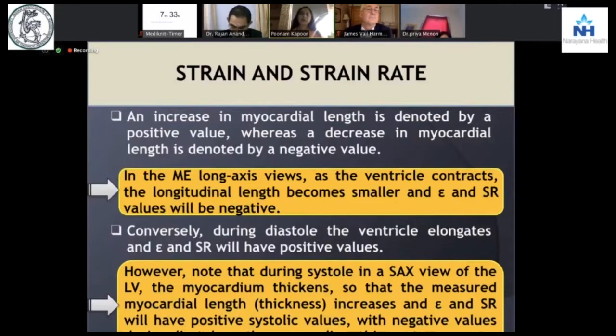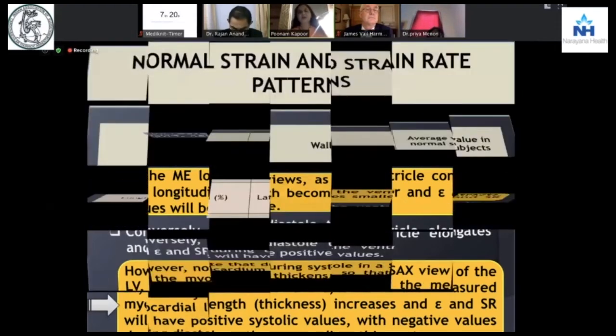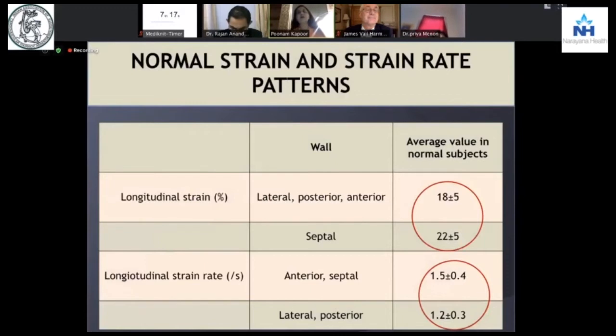But you must remember that it is in systole, in a short axis view, that the myocardium thickens, so that the mean thickness increases and will give positive systolic values and negative during diastole as the myocardium thins out. So these are our normal values. The normal strain in a percentage is about 18 plus minus 5 at the lateral annulus, lateral posterior and anterior surface, whereas at the septum it is slightly higher, about 22. The longitudinal strain rate is more at the septum, 1.5, and less at the lateral.